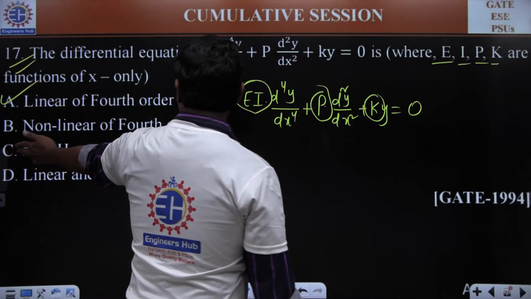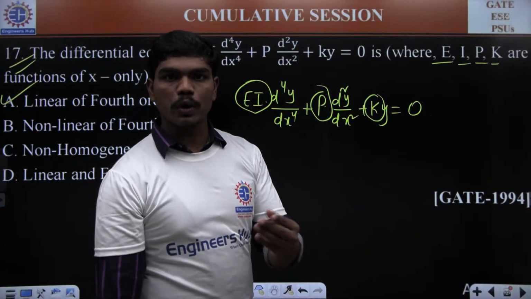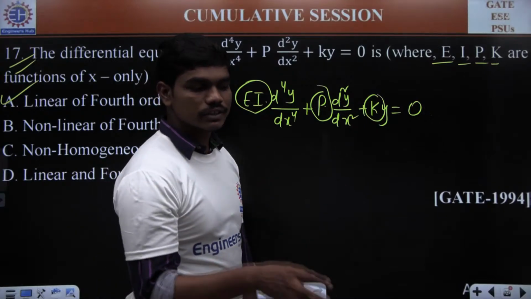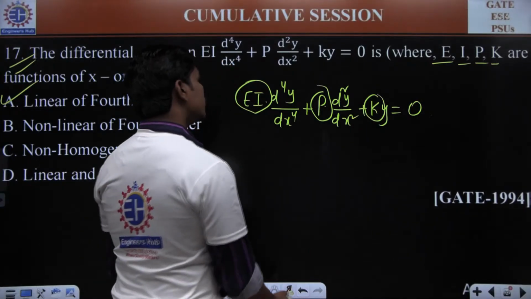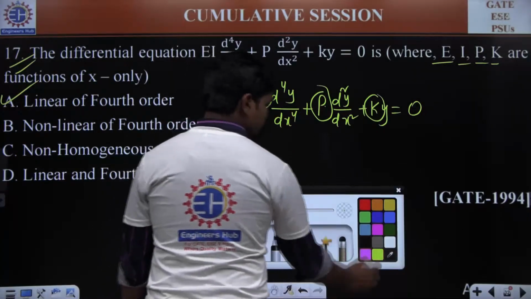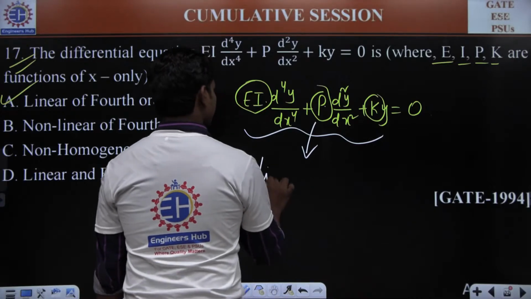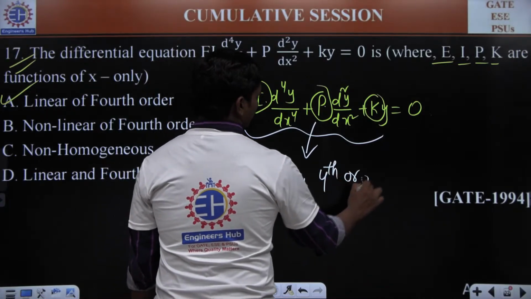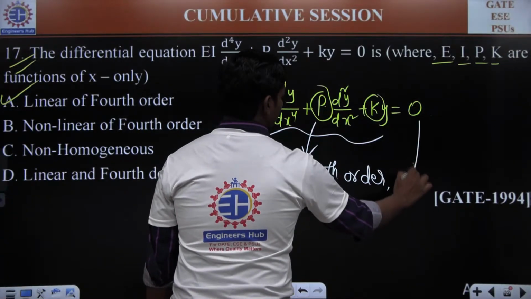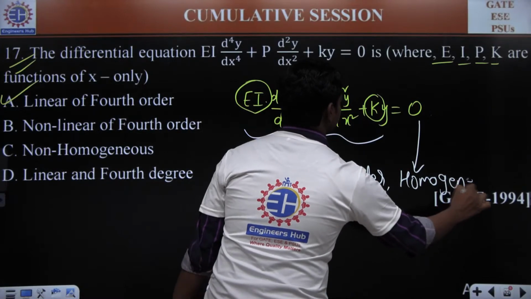So definitely it's not non-homogeneous, but a homogeneous differential equation. We have defined how to identify whether a higher order differential equation is homogeneous or non-homogeneous. So this is basically a linear, fourth order, homogeneous differential equation.